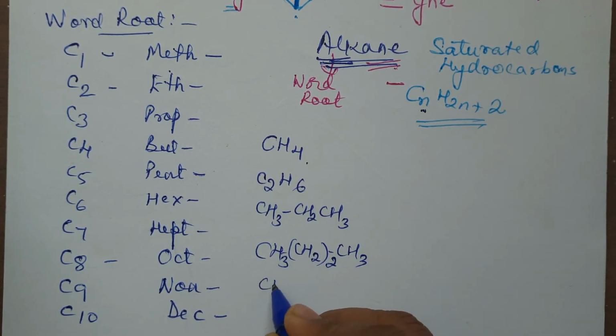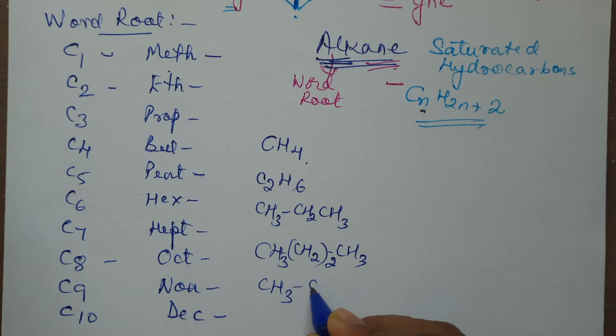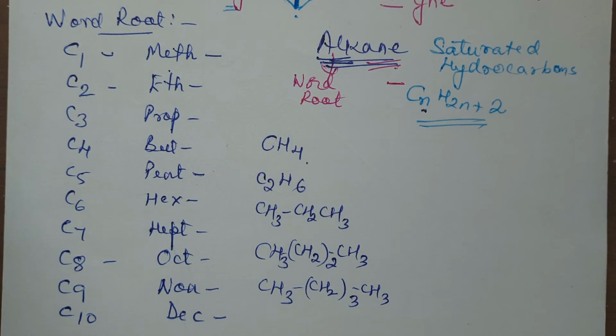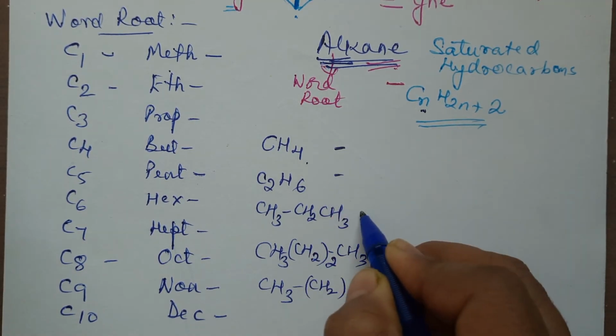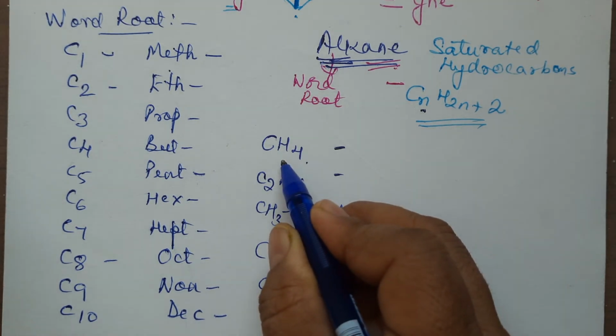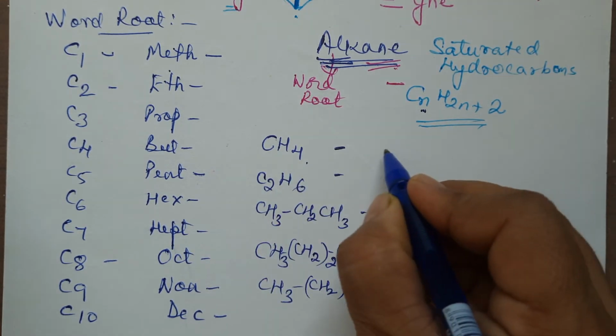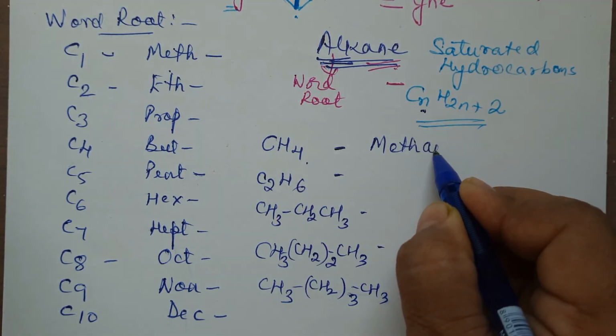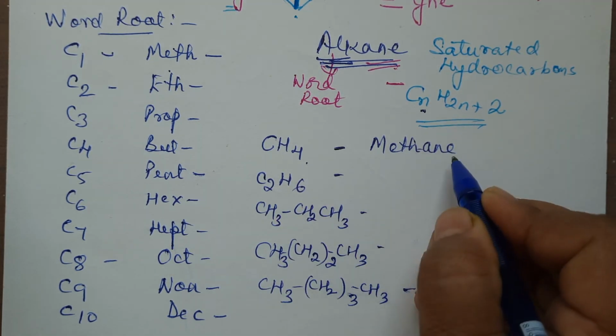I will also write one more, CH2 taken thrice, and CH3. Now, let us try to name them. 1 carbon atom, the word root is meth. Single bond, ane. So we will name it as methane.